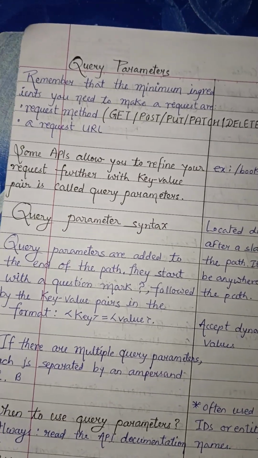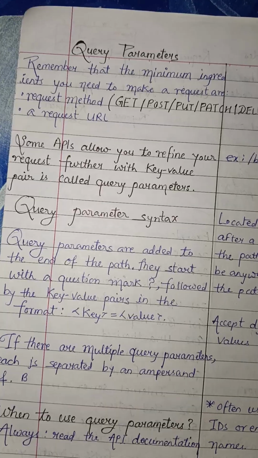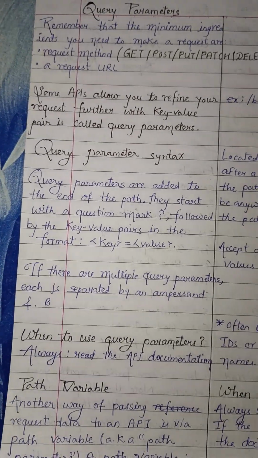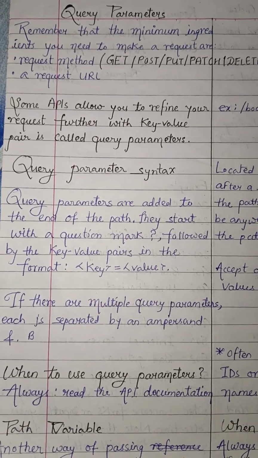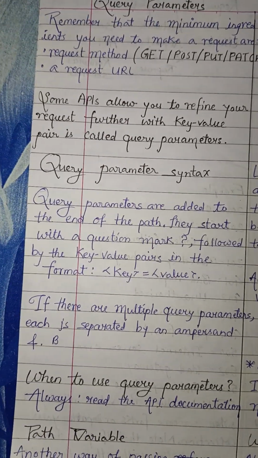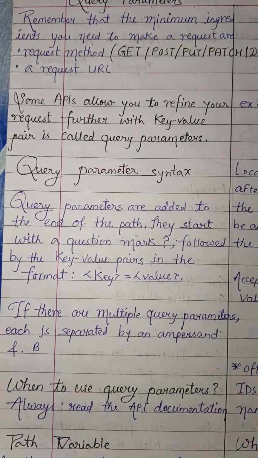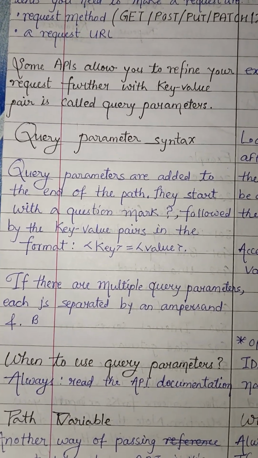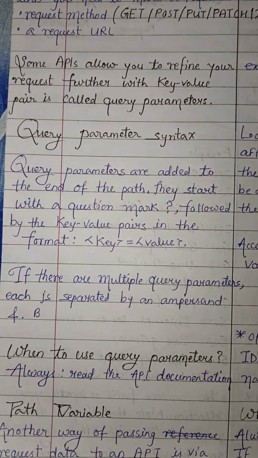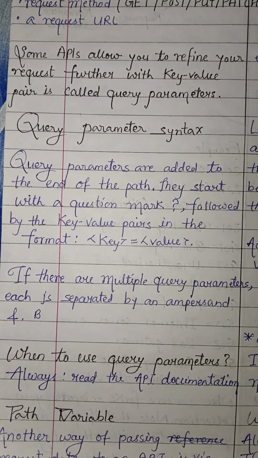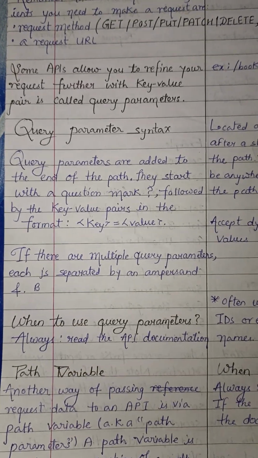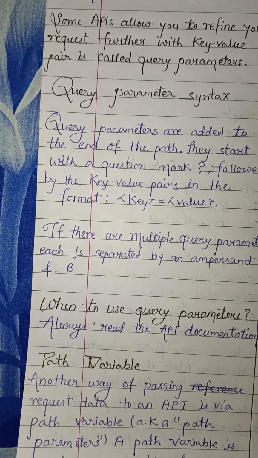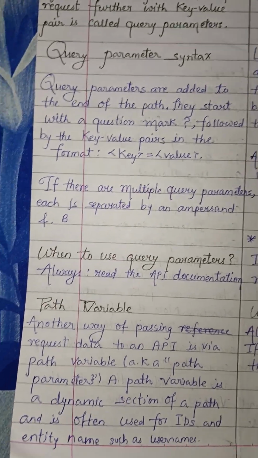And then query parameters. Remember that the minimum ingredients you need to make a request are a request method and a request URL. Some APIs allow you to refine your request further with key-value pairs, called query parameters. Query parameter syntax: query parameters are added to the end of the path. They start with a question mark followed by the key-value pair in the format. If there are multiple query parameters, they are separated by an ampersand.